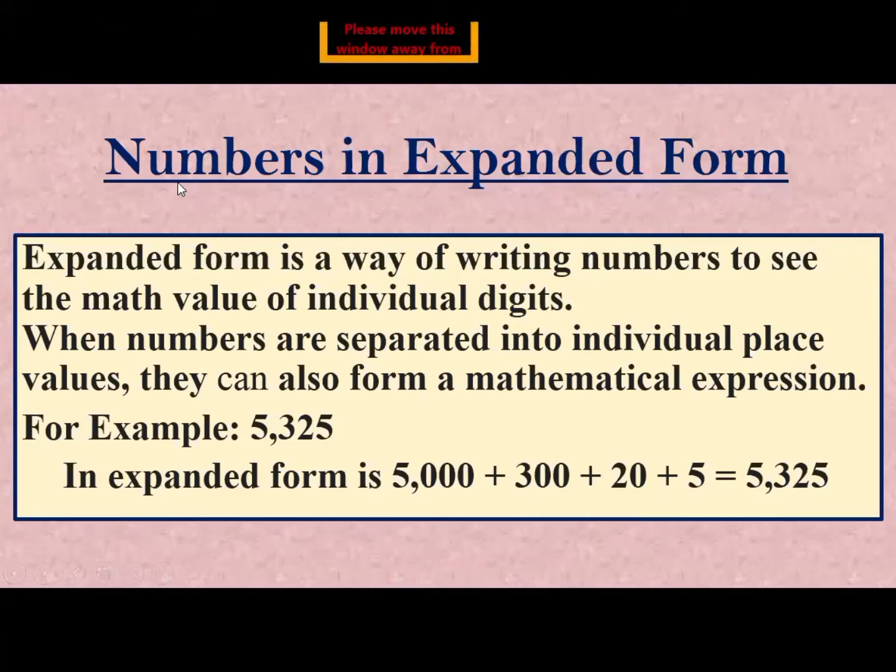In the previous class, I told you what expanded form is. Expanded form is a way of writing a number to see the math value of each individual digit. In expanded form, we write the value of each digit separately.